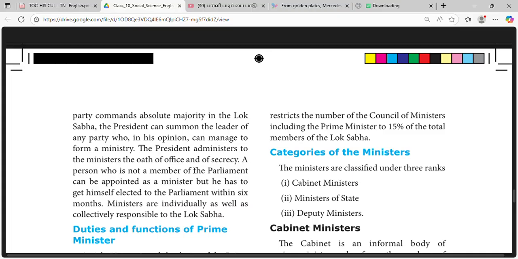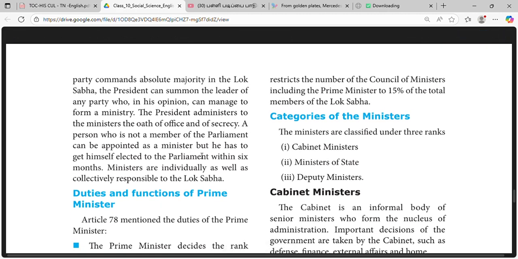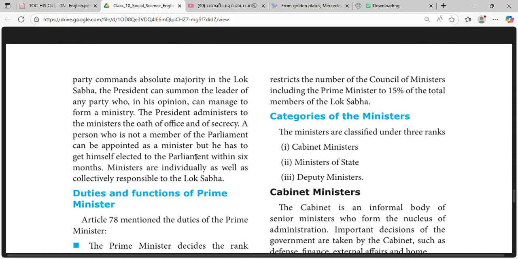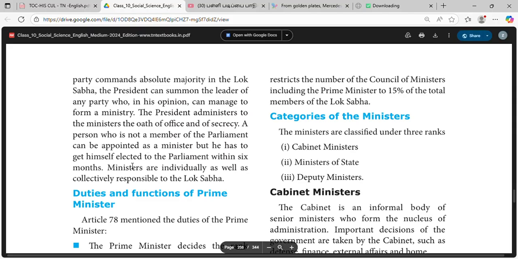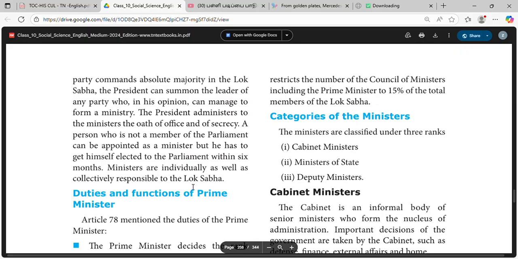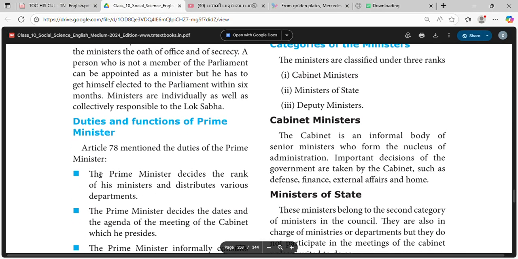The President administers to his ministers the oath of office and secrecy. A person who is not a member of Parliament can be appointed as a minister, but he has to get himself elected to Parliament within 6 months. Ministers are individually as well as collectively responsible to the Lok Sabha.